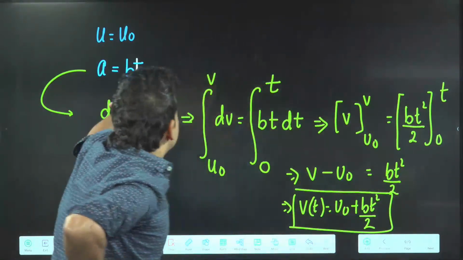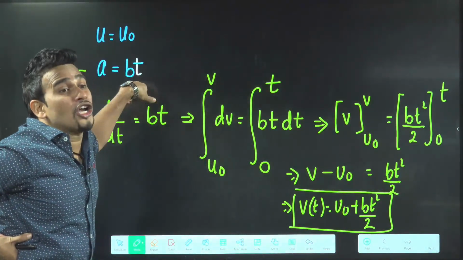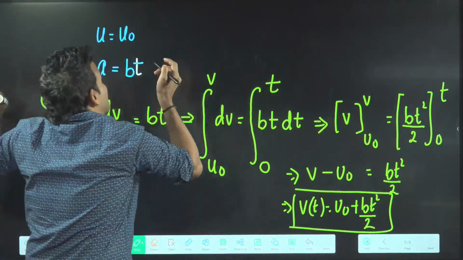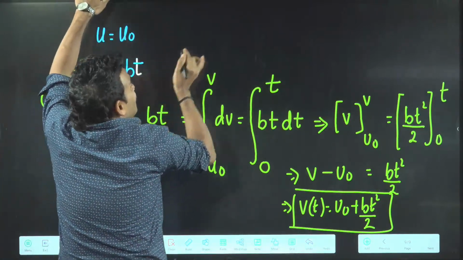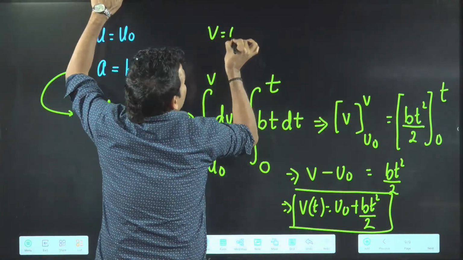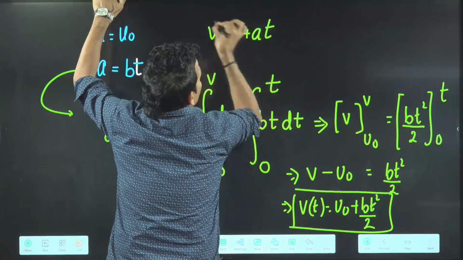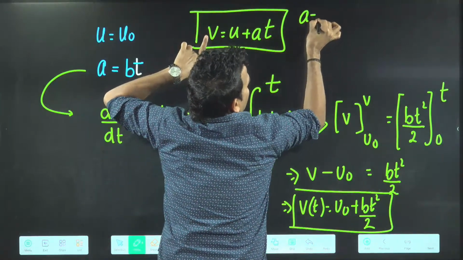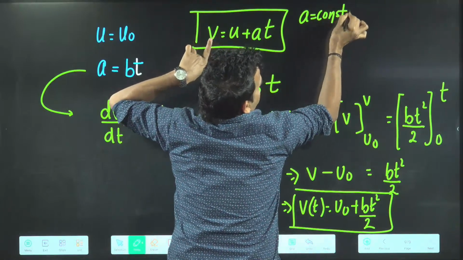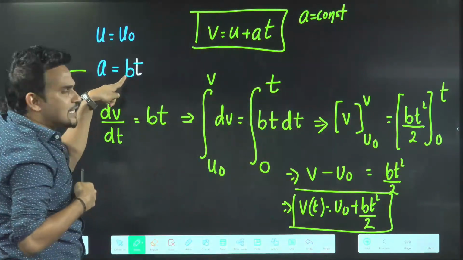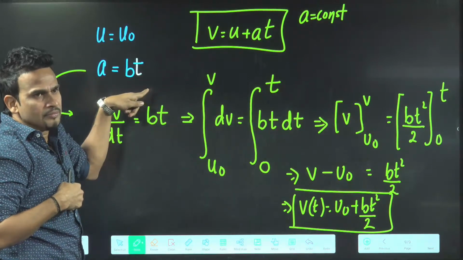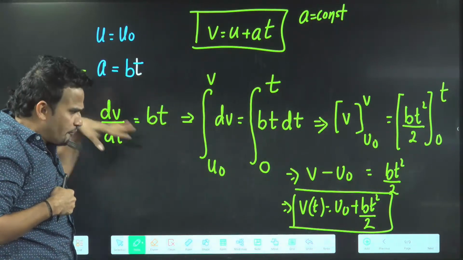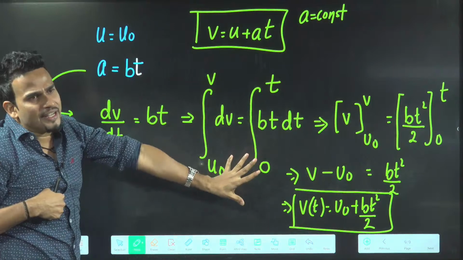Here acceleration is variable, so we cannot use the equation. Don't start using v equal to u plus at just because initial and final velocity are given. Don't do this blunder. This equation works only when acceleration is constant. Here acceleration depends on time. Only one way is there, that is integration.